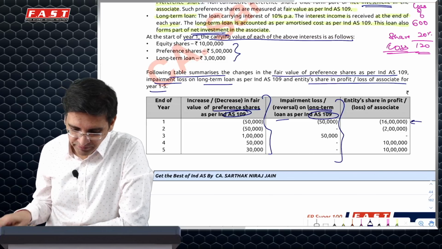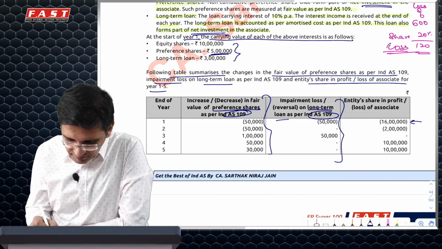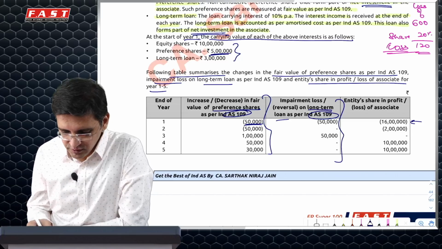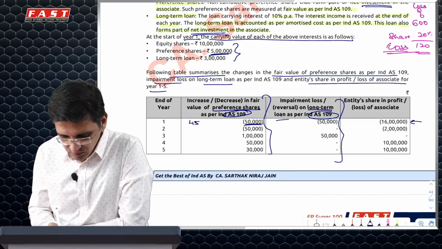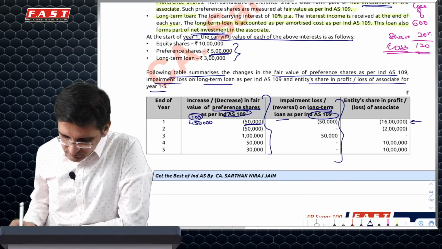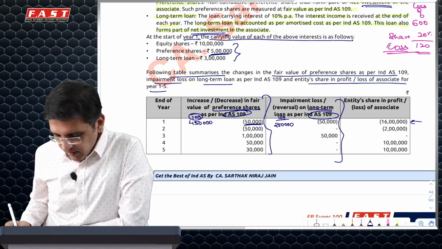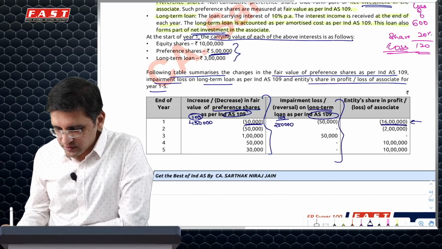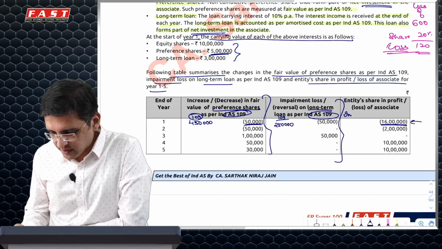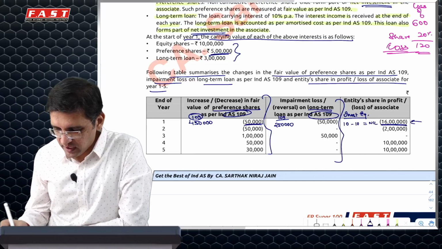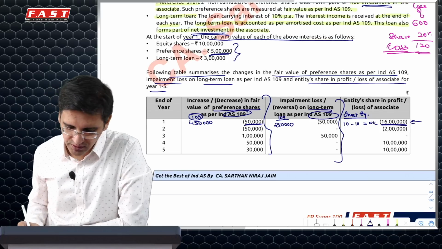Now, how do I do this? What I'll do is 5 lakh preference share minus 50,000 fair value change. So my preference share would otherwise go to 4.5 lakh as per 109. Loan has a 50,000 impairment loss, so as per 109 it will otherwise go to 2.5 lakh. And there is 16 lakh rupees of loss. So the investment in equity, 10 lakh minus 10 lakh, will come to 0. I still have 6 lakh of loss left.